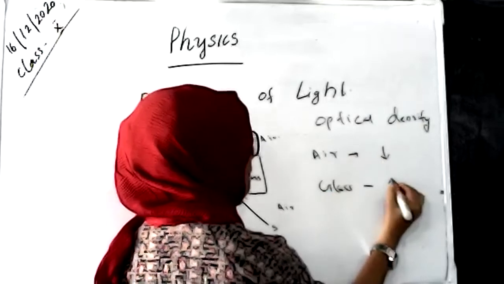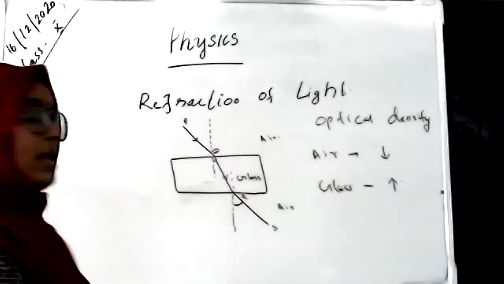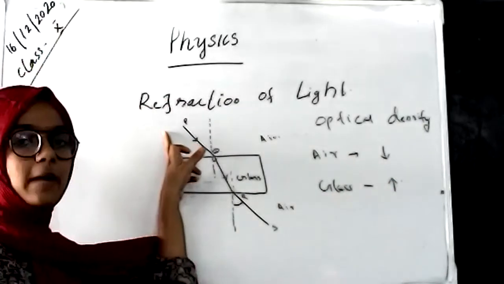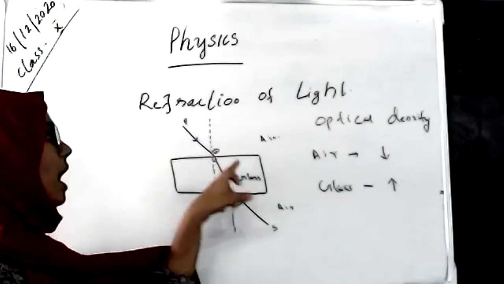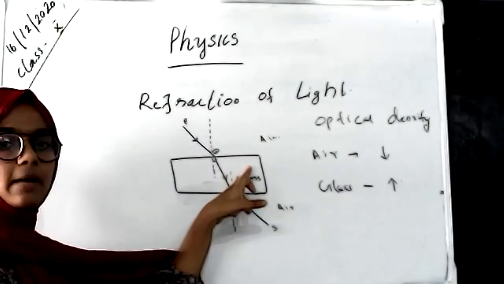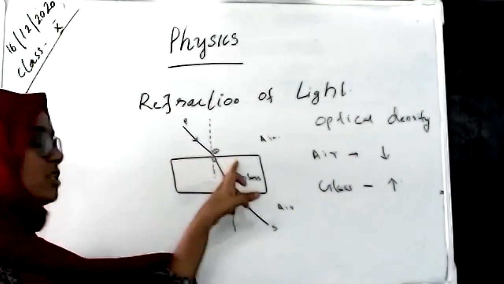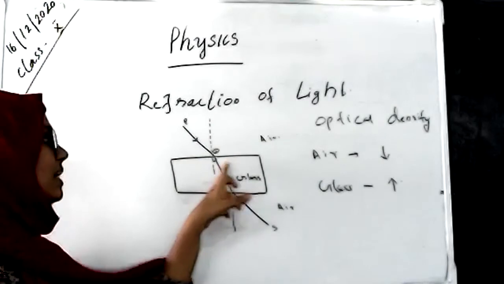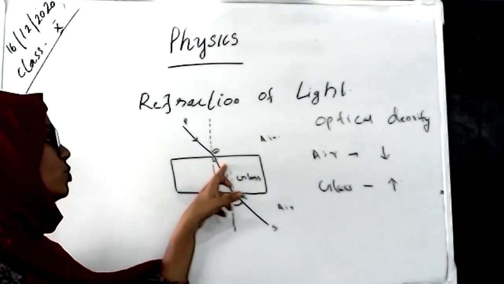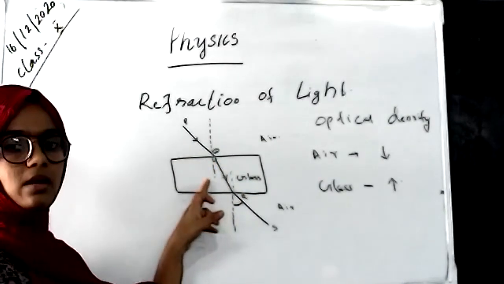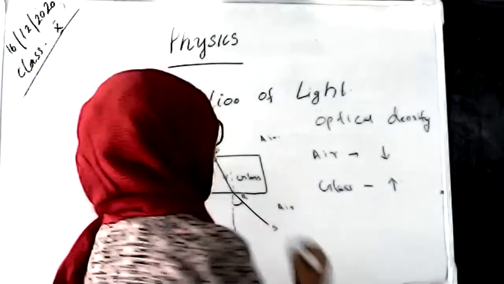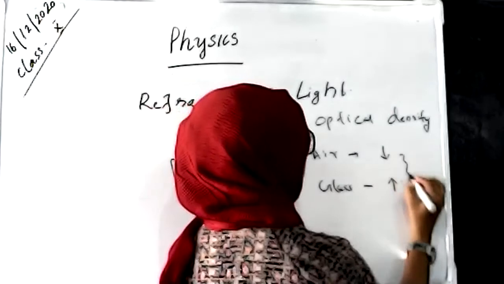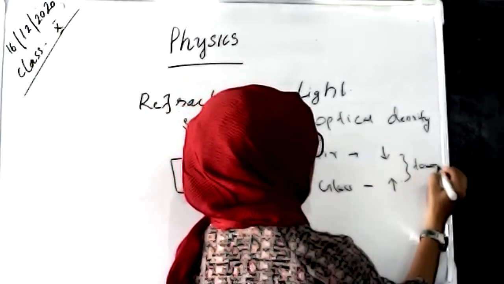A ray of light coming from a lower optical density medium to a higher optical density medium is refracted, and the refracted angle is small, that is towards the normal.